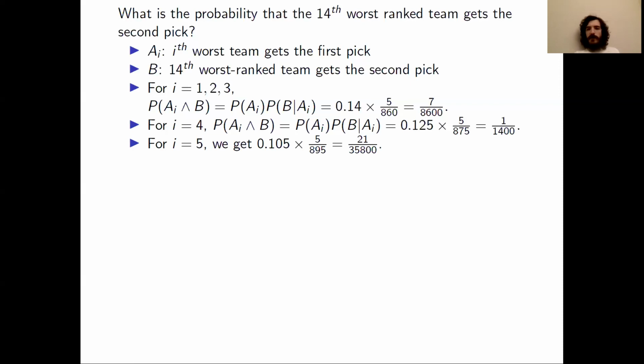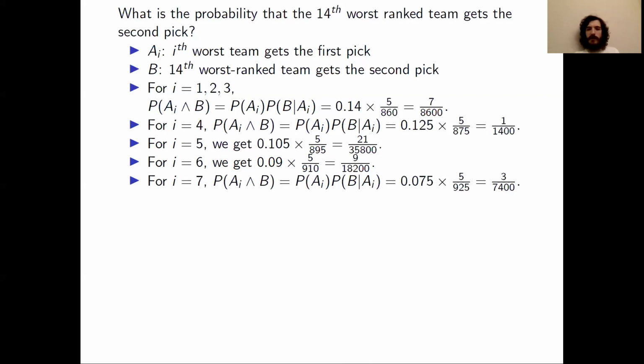For i equals 5, it's very similar. We just get 0.105 times 5 over 895. The 0.105 being 105 over 1,000, the 895 being 1,000 minus 105. And this simplifies to 21 over 35,800. For i equals 6, again, very similar. We get 0.09 times 5 over 910. The 0.09 is 90 over 1,000. The 910 is 1,000 minus 90. This simplifies to 9 divided by 18,200.